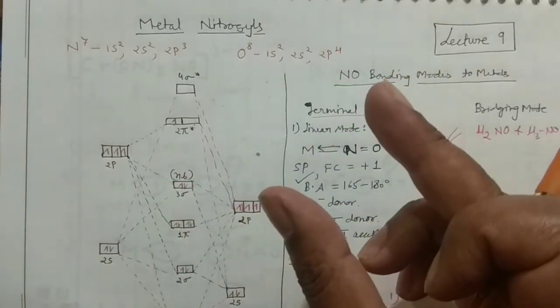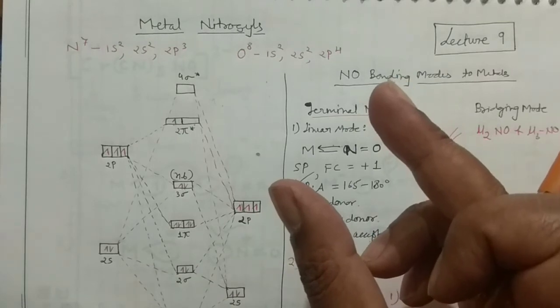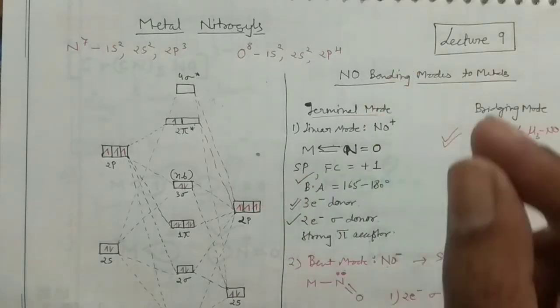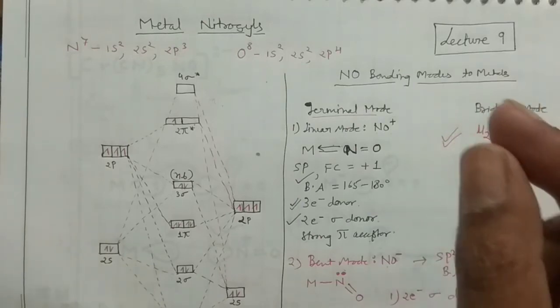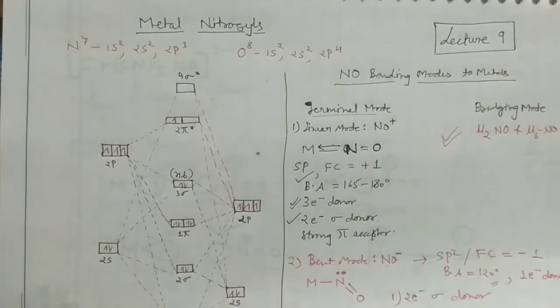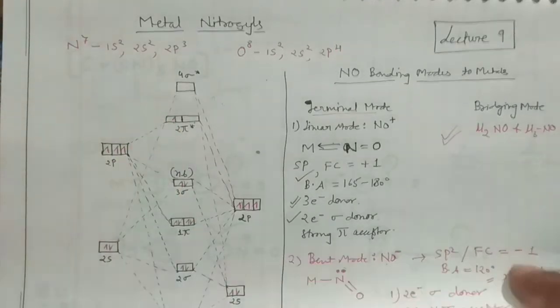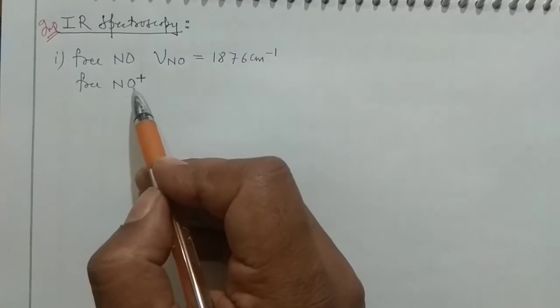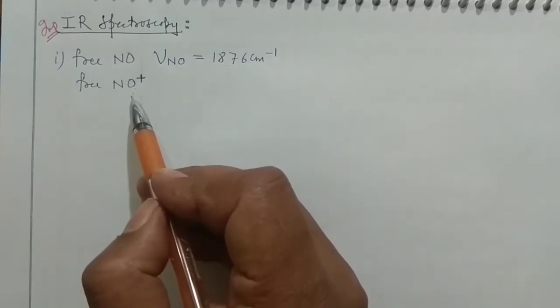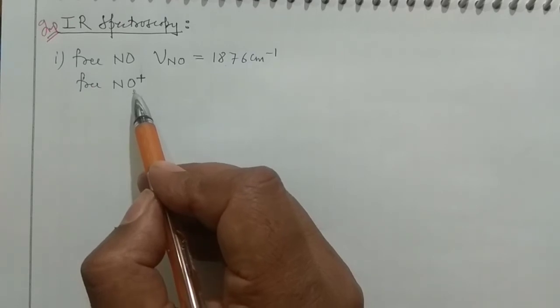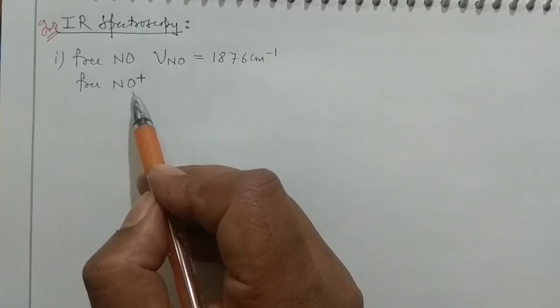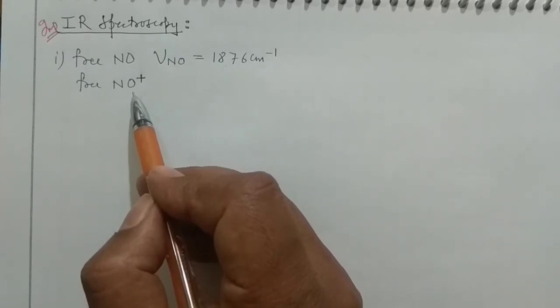That means the bond length would be smaller. And when bond length is smaller, it will require higher energy to stretch, which reflects in the higher value of the stretching frequency. Wave number would be higher if you remove the electron from the anti-bonding molecular orbital. So NO positive we are producing by removing an electron from the anti-bonding molecular orbital. So anti-bonding interactions become less, bonding interactions become higher. When bonding interaction becomes higher, bond length goes down, and when bond length goes down, it will require higher energy to stretch the bond, and higher energy actually reflects in higher values of the stretching frequencies.